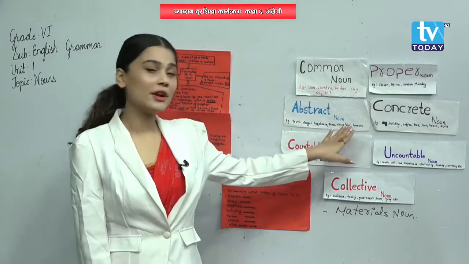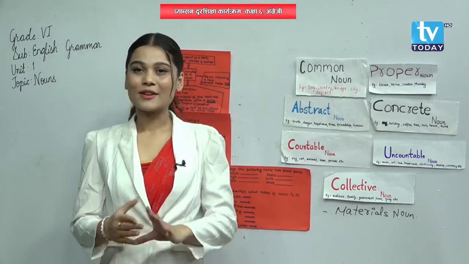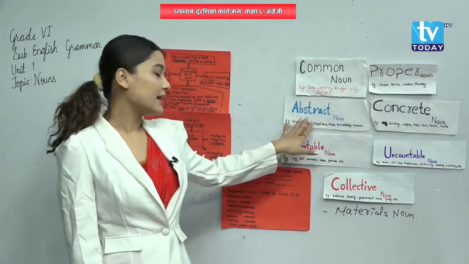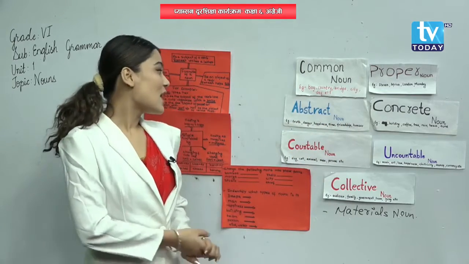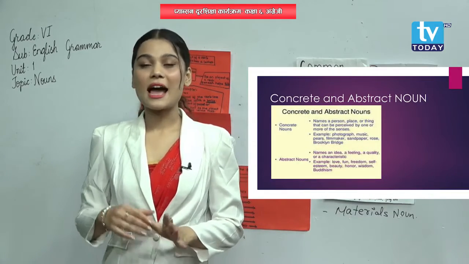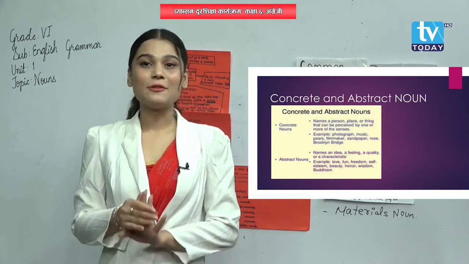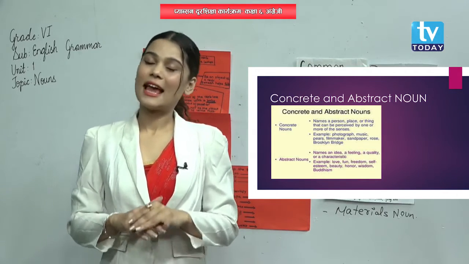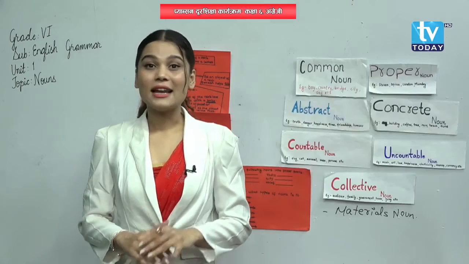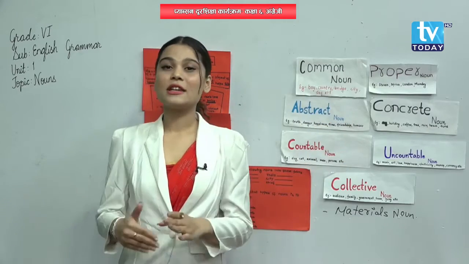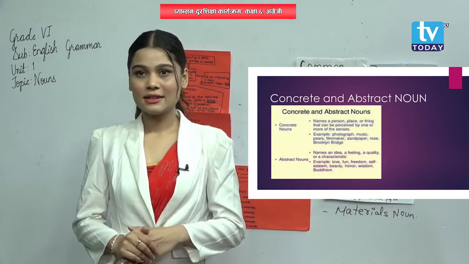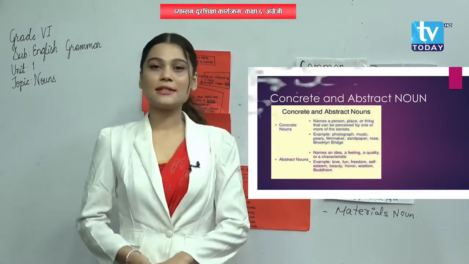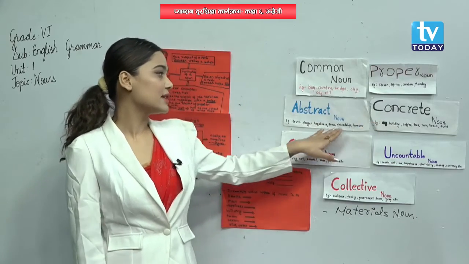Do you find any differences between abstract noun and concrete noun? Let's study the differences. Again I will describe it, please listen to me properly. An abstract noun refers to ideas, qualities, emotions and feelings. We cannot perceive these with our five senses. We cannot touch it, we cannot taste it. And another is concrete noun. A concrete noun we can physically feel. We can touch it, we can taste it. Understood? So these are the few differences between abstract noun and concrete noun. You can look over the examples here.